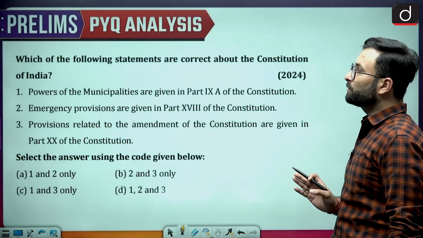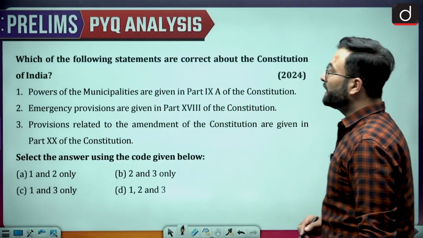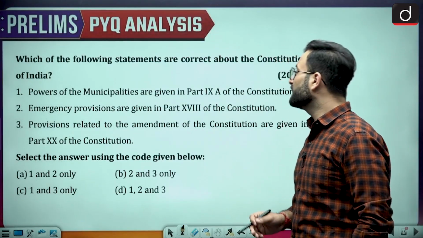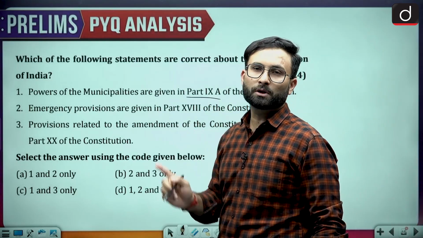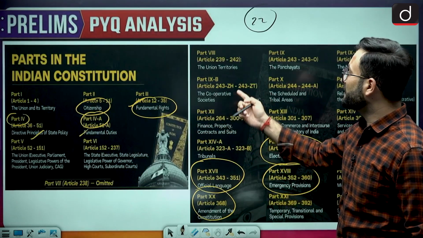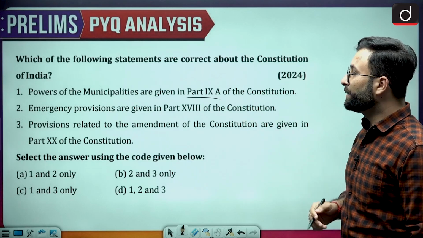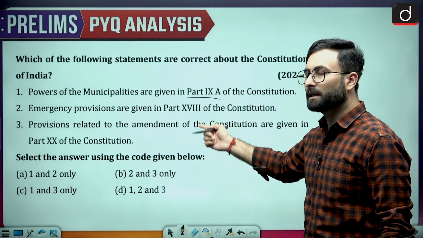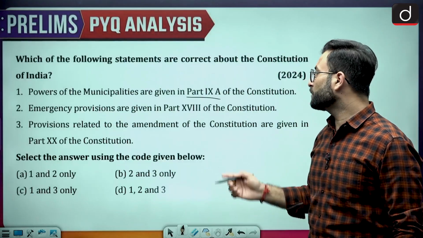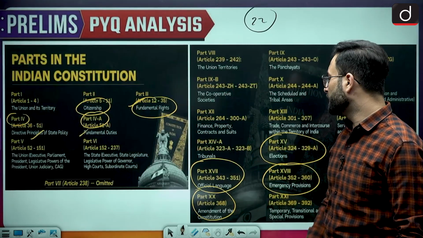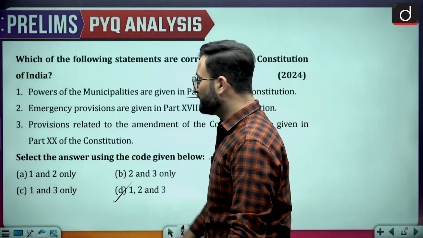Now coming to the next question: which of the following statements are correct about the Constitution of India? Powers of the municipalities are given in Part 9A. I told you that if they are asking you about schedules, they will be asking about the parts as well. We have just seen that 9A is municipalities, so that is correct. Next, emergency provisions are given in Part 18. Yes, 18 is emergency provisions. Provisions related to the amendment of the Constitution are given in Part 20. So all the statements are correct over here. Option D would be your right answer.